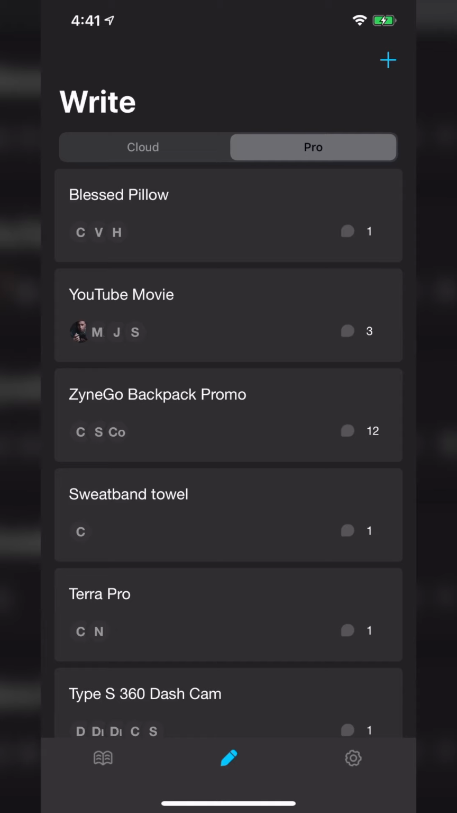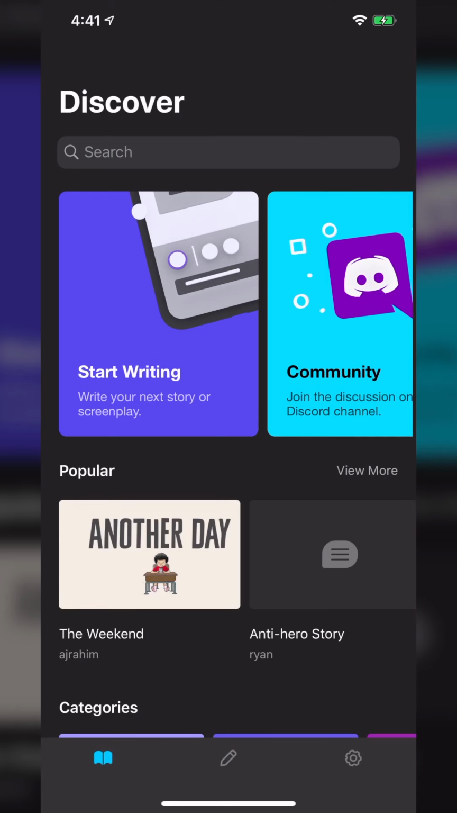Now what makes this app so different is basically the fact that if you know how to text, you know how to format on this app. I'll show you that in just a minute, but real quick, we're going to hop around to the Discover page, which is on the bottom left.